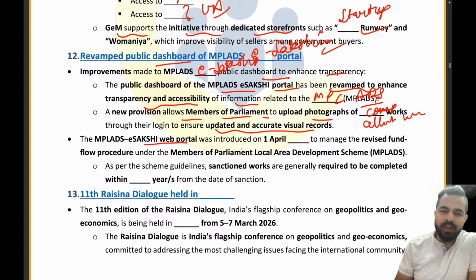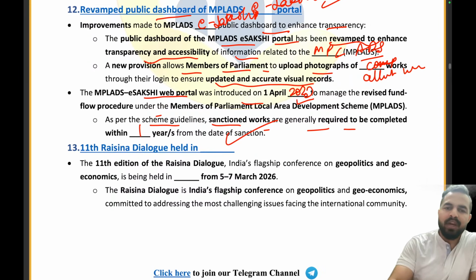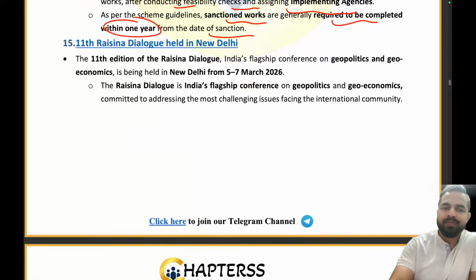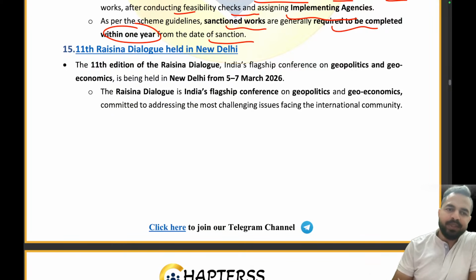MP-led e-Sakshi web portal was introduced on 1st April which year? 2023. As per the scheme guidelines, sanctioned works are generally required to be completed within 1 year from the date of sanction. With this, we are done with this news article, my dear friends. Are you guys able to understand? We are just done with this particular news article. I hope that everybody of you is able to understand and given me the right answer in the chat box. Clear? Let's move ahead to the next article, 11th Raisina Dialogue held in New Delhi.